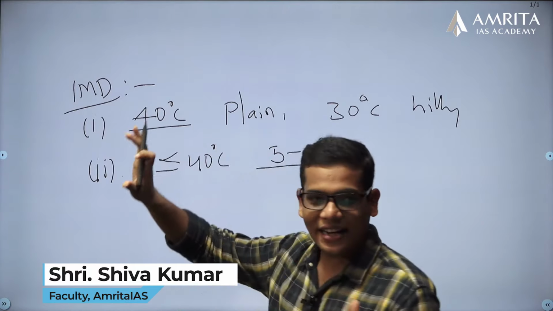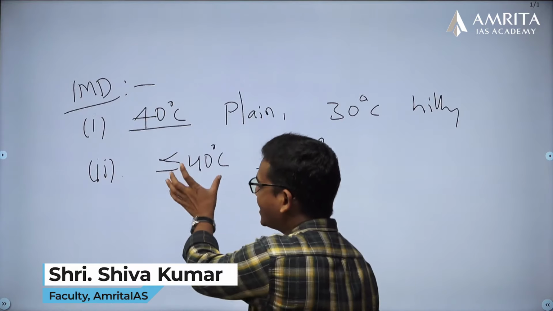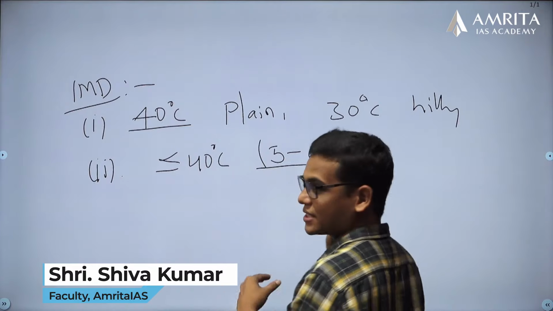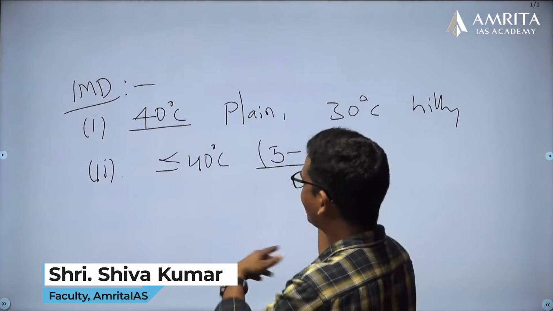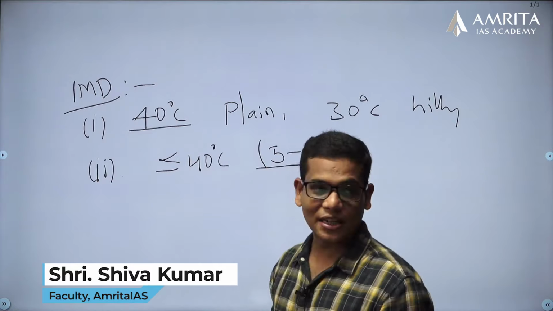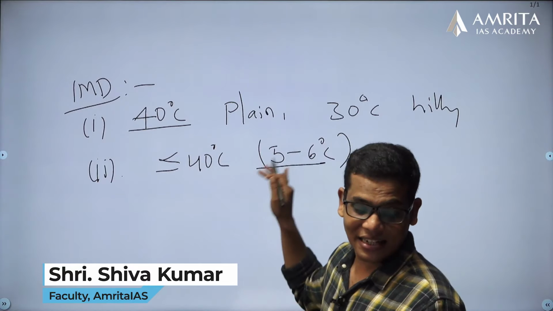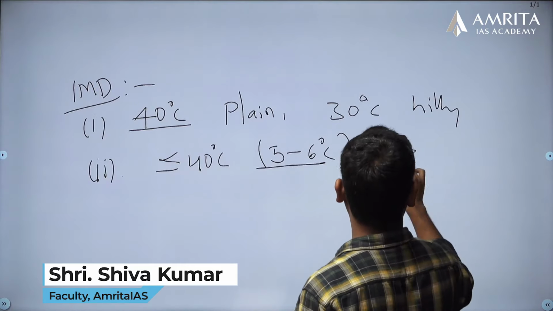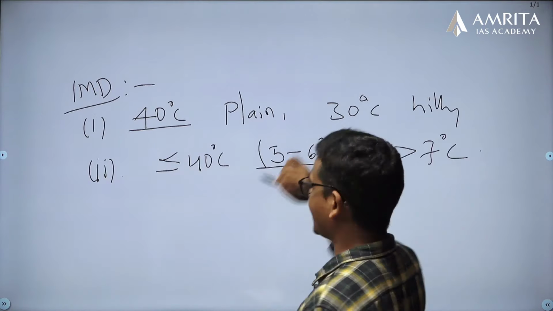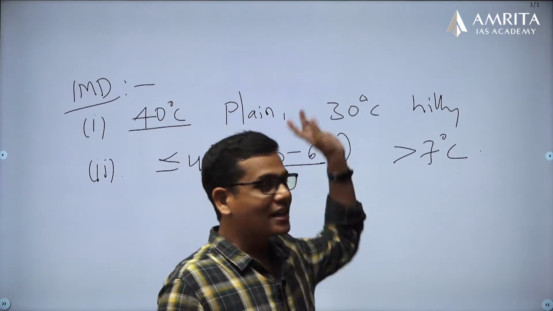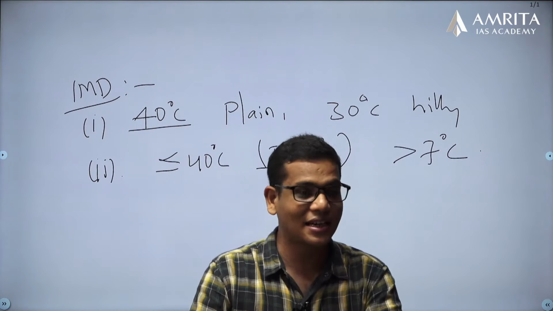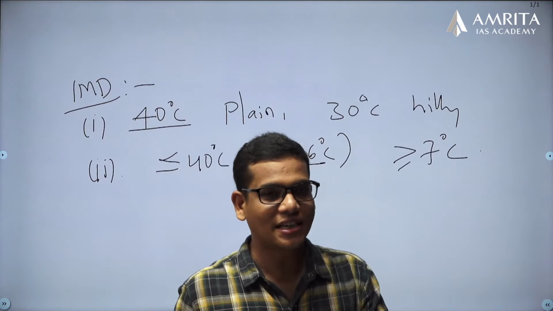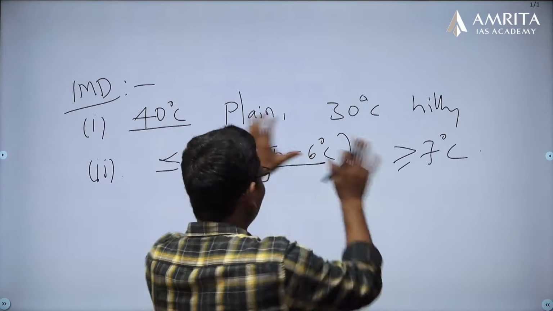But if the departure from normal crosses 7 degrees centigrade or more, then you must consider it a heat wave condition. That means the deviation from the normal.